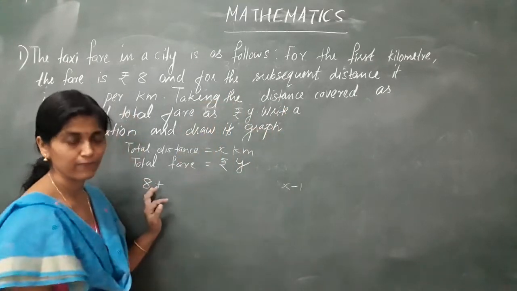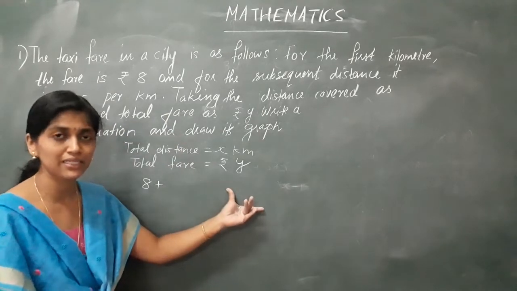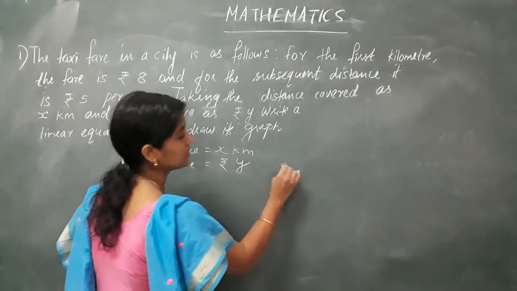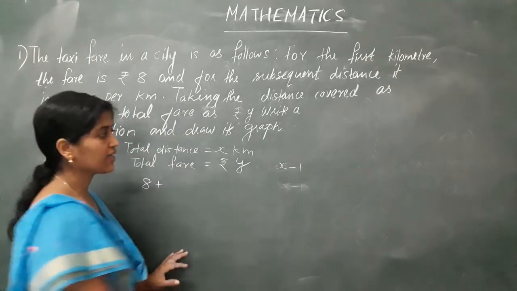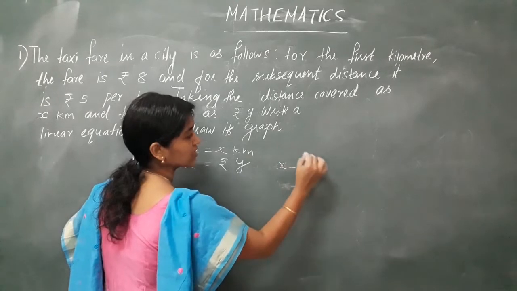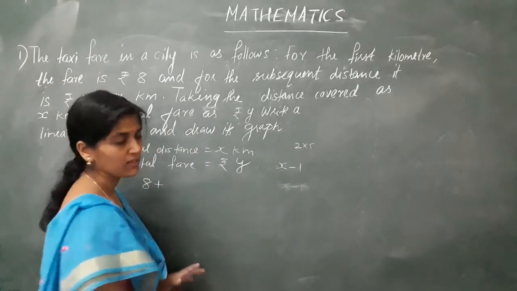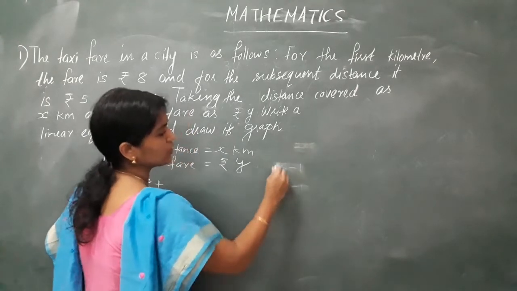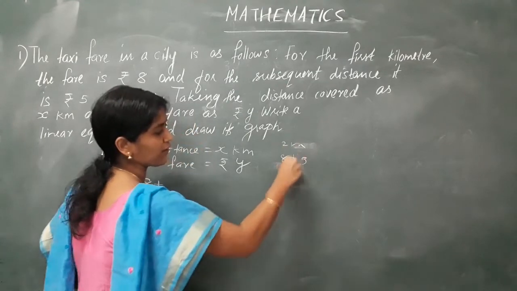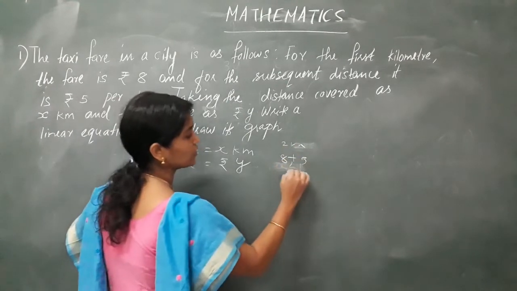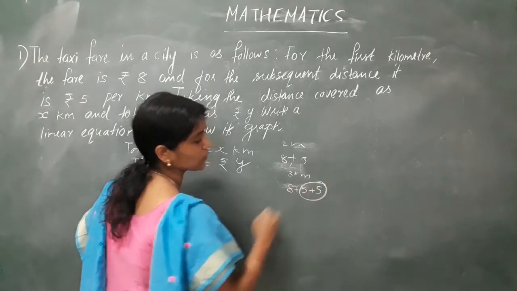So for the x minus 1 kilometers, how many rupees do I have to give? It is 5 per kilometer. So how can I represent it mathematically? What is left is x minus 1 kilometers. So if x minus 1 is 2, I can write 2 into 5, so I can write 5 into x minus 1. Isn't it? I told, for the first kilometer it is 8. Suppose I go only 2 kilometers, it is 8 plus 5. Now if I go for 3 kilometers, it is 8 plus 5 plus 5. So that is 5 two times.